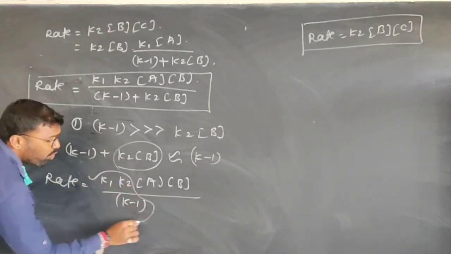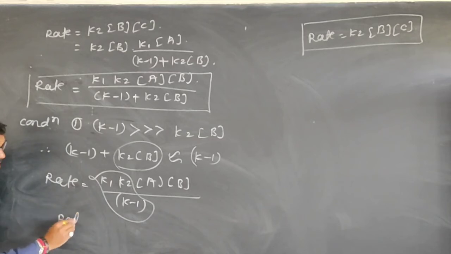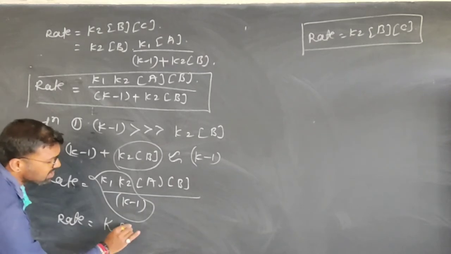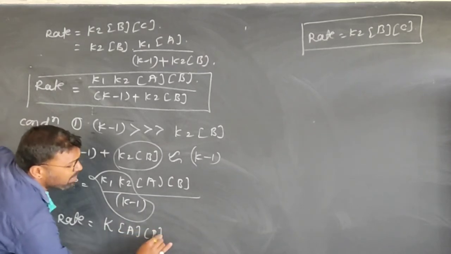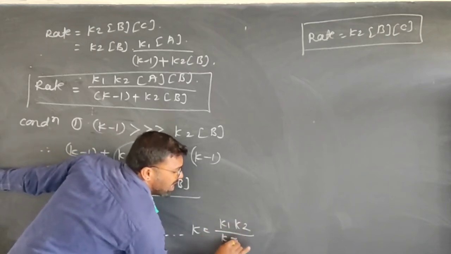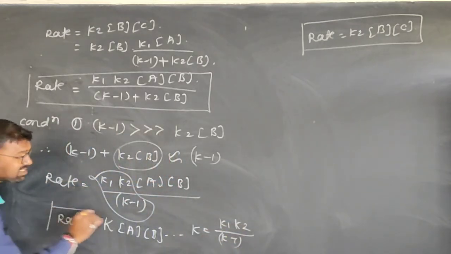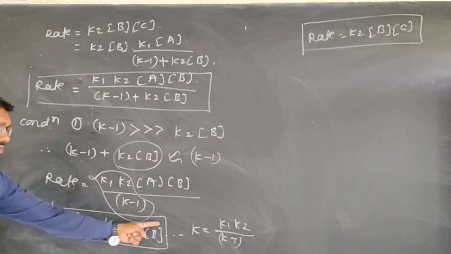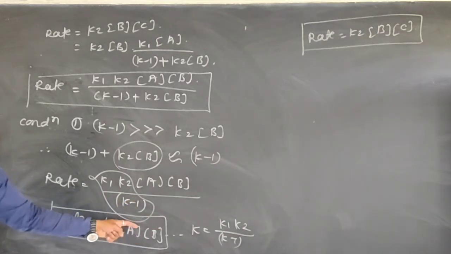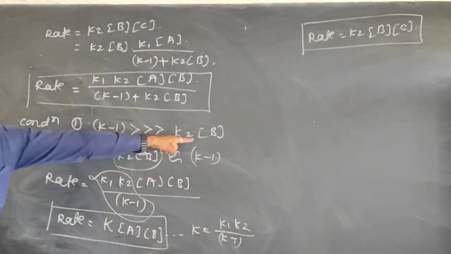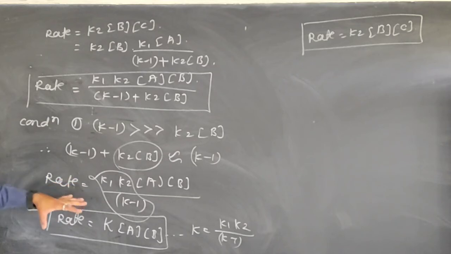Now for this whole constant, rate is equal to a new constant K into concentration of A into concentration of B, where this new constant K is equal to K1 into K2 divided by K-1. By observing this, we can say that the reaction follows second order kinetics, because the exponents are 1 and 1, and 1 plus 1 is equal to 2. By applying the condition K-1 far greater than K2 into B, this reaction follows second order kinetics.